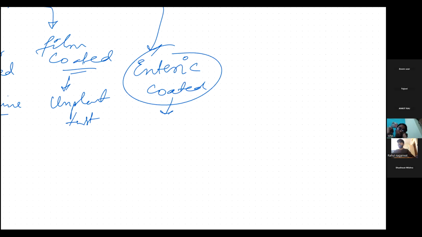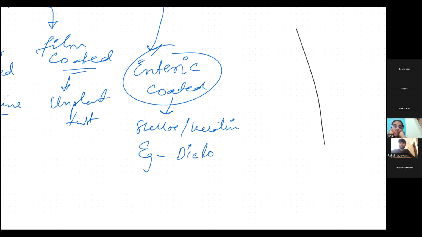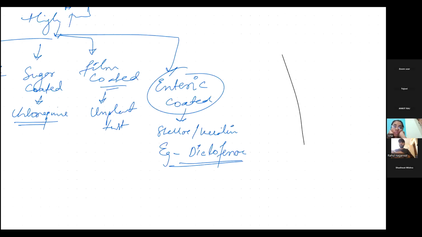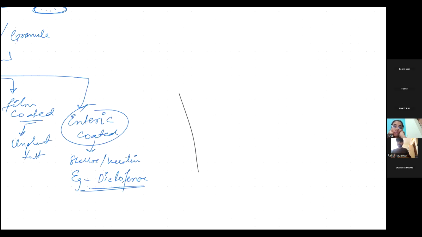So that is shellac or keratin. The coating is done by shellac or keratin, and then this tablet works like that. An example is a very common one, all of us know, that is diclofenac, which is a painkiller. Okay, so it is an enteric coated tablet. The term itself says enteric, we have to think about the gut, that it is not going to act in the stomach, but it is going to act in the intestine, in the alkaline pH.